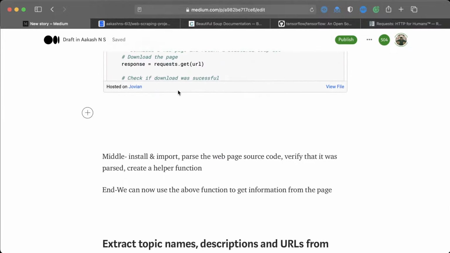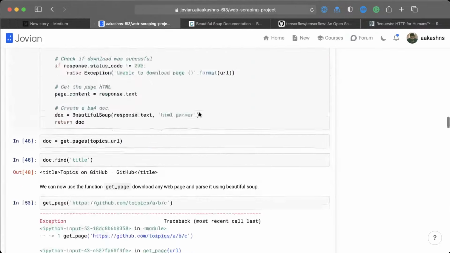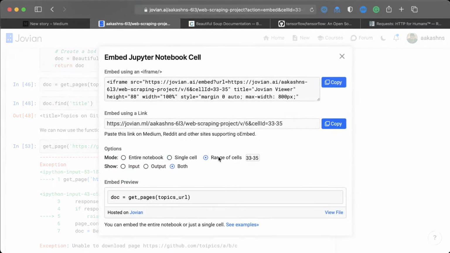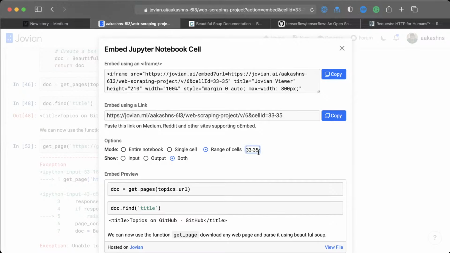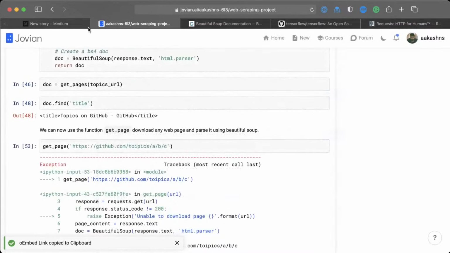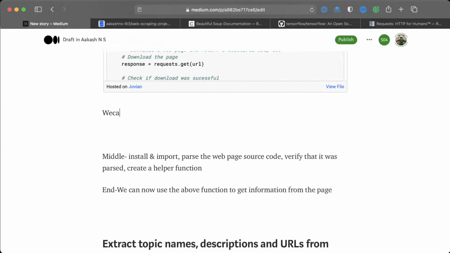All right, and then we can include some examples here. (30 to 34, 33 to 34). Okay. So we can just say we can now use, and that will be the end. So we can now use the get page function to download and parse any web page.